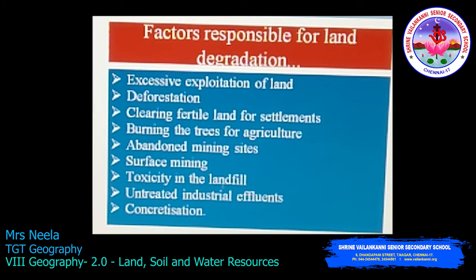Then the toxicity in the landfill. The land is filled with toxic substances, that is, industrial wastes. Then untreated industrial effluents. Yes, the industrial effluents are not treated properly and are directly thrown into the land or the water resources. Concretization. From the name itself, the concrete. The land is filled with concrete buildings. Yes, constructions. So these are all the factors that are responsible for land degradation.